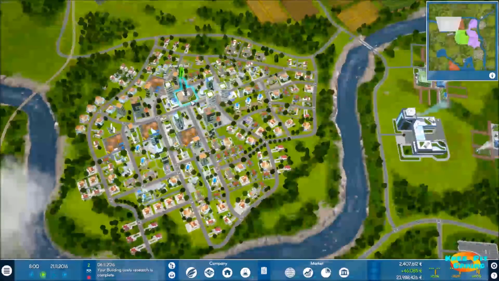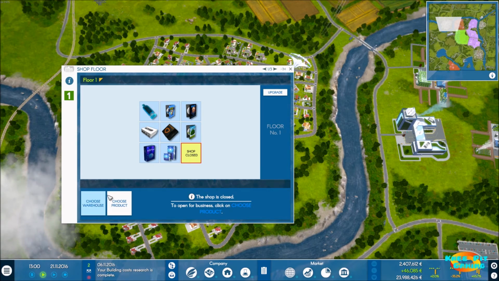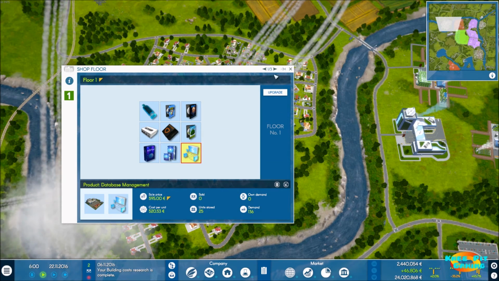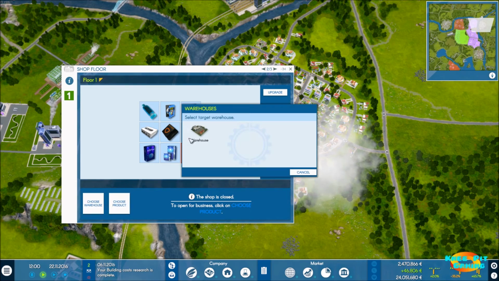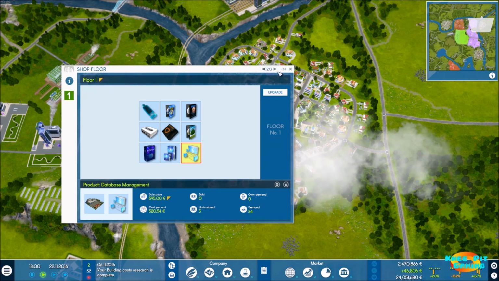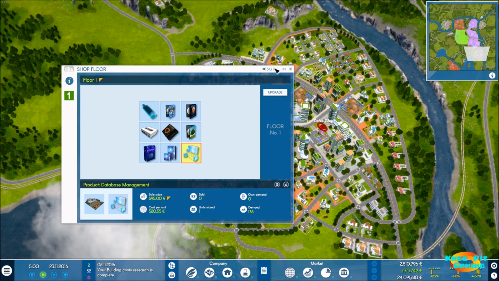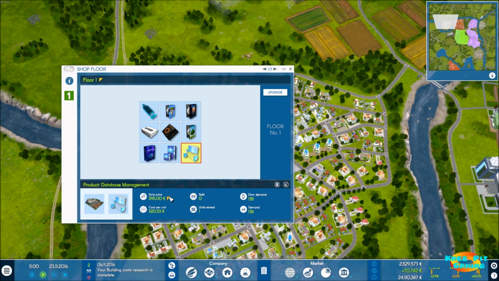Now we need to run over and use our final shop. We do have upgrades available, and we can expand on this for future reference. But for now, this will use our last shop space. And just so I don't forget about it later on, I'm going to go ahead and open up these shops in all 3 cities, even though it really is not going to do us much good. Okay, by default, it's not showing it's going to make us very much. I'm going to go with 655 here and see how much we make versus how much we sell and all that kind of thing here. And we'll sort of watch that as we go along.